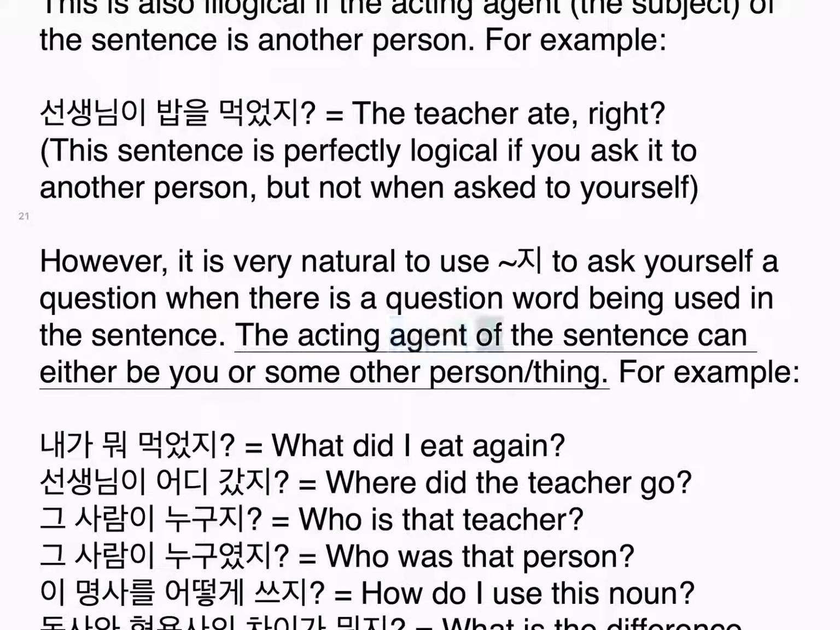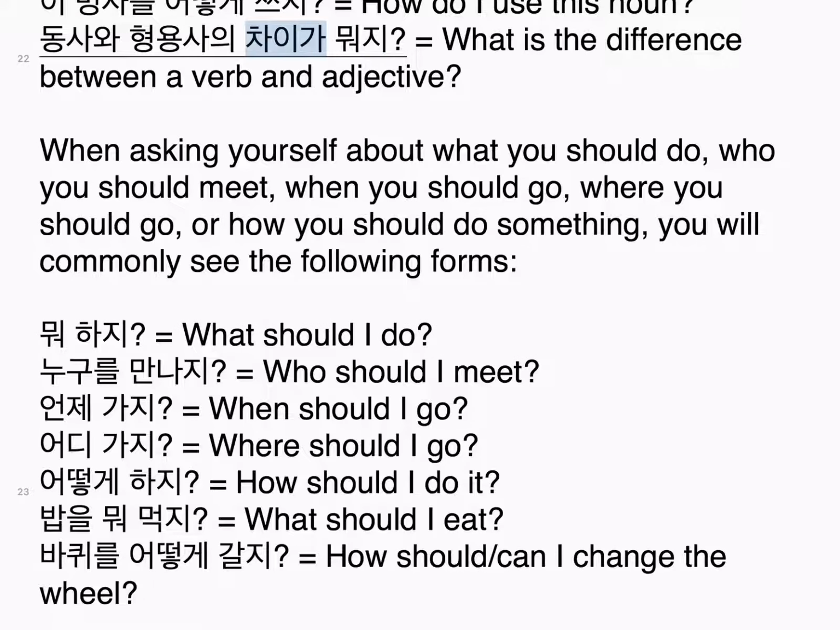The acting agent of the sentence can either be you or some other person or thing. For example, 내가 뭐 먹었지. What did I eat again? 선생님이 어디 갔지. Where did the teacher go? 그 사람이 누구지. Who is that person? 그 사람이 누구였지. Who was that person? 이 명사를 어떻게 쓰지. How do I use this noun? 동사와 형용사의 차이가 뭐지.